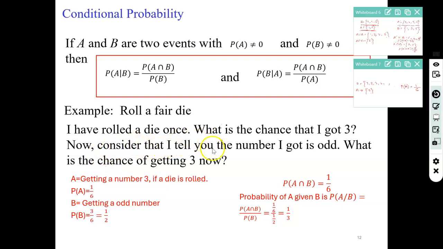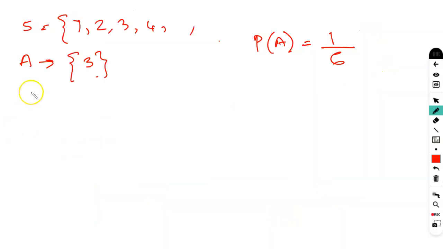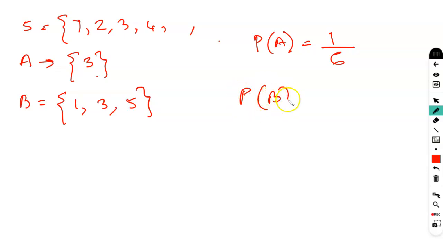Now consider that I tell you the number I got is odd. So you already know that the number whatever you will get is odd. What is the chance of getting 3 now? So there is another event, event B. So event B is getting an odd number, and there are 3 odd numbers, 1, 3, 5. And the probability of B will be equal to 3 over 6, because 3 is the possible favorable outcomes and 6 is all possible outcomes. So probability of B is equal to 3 over 6, that is half.